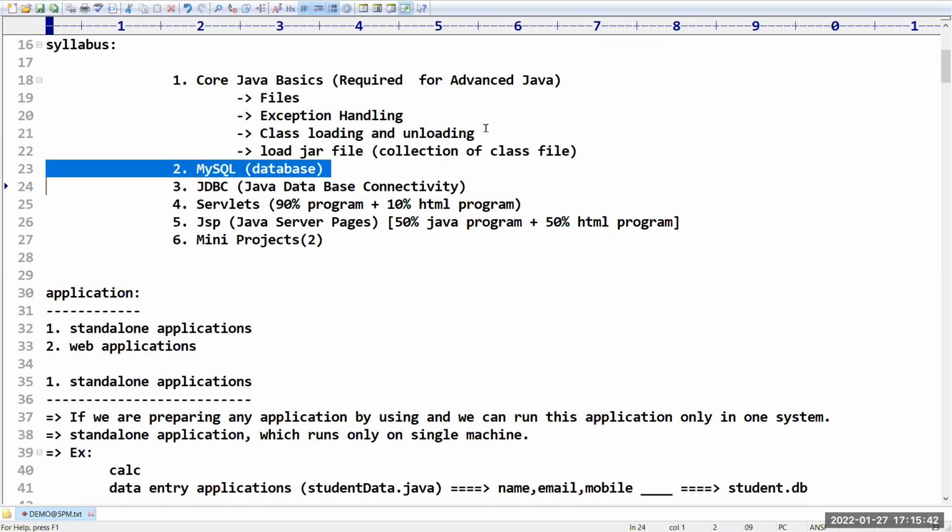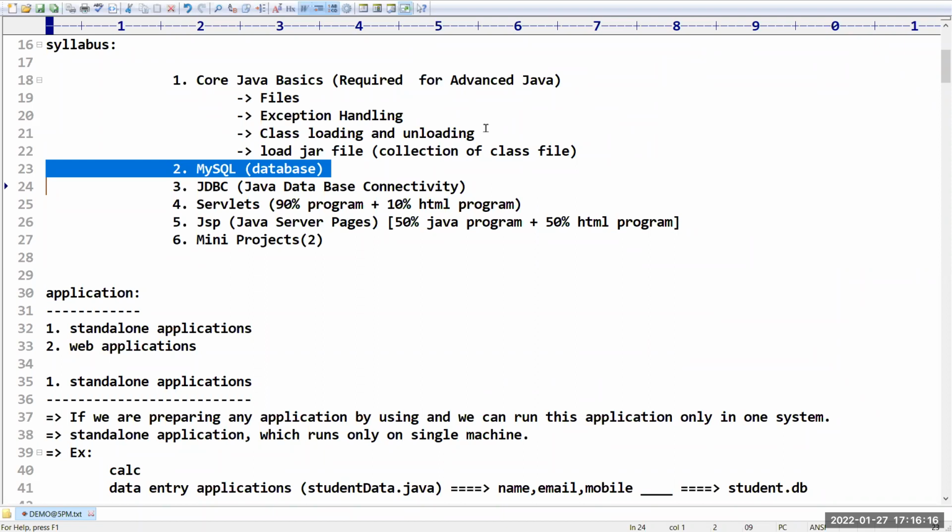Next, after that, the course we are going to deal with is MySQL. What is the purpose of MySQL? It covers database-related things, like how to create a database and how to create tables in it. How do we work with queries, and how do we prepare a query? How do we insert records into the database, how do we perform retrieval operations, and how do we perform updates? All these things we can check using this.